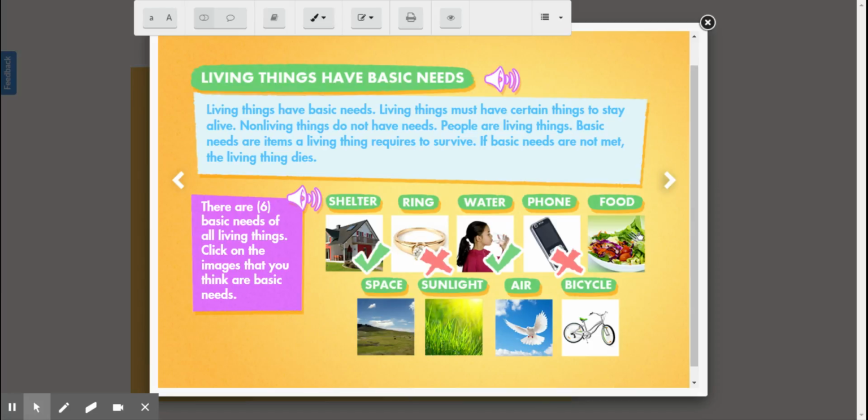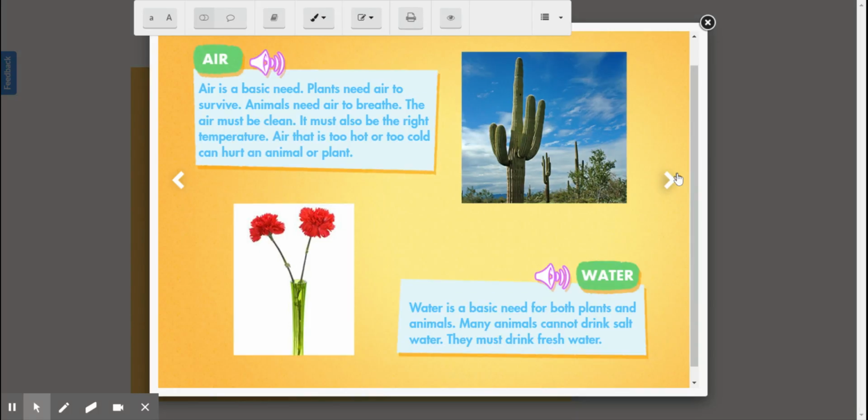What about food? Is food a basic need? Yes. Space? Yes, we do need space to live in, and sunlight. We also need, yes, air. Do we need a bicycle to live? No.